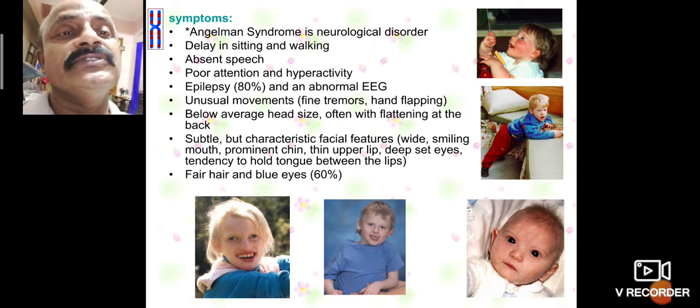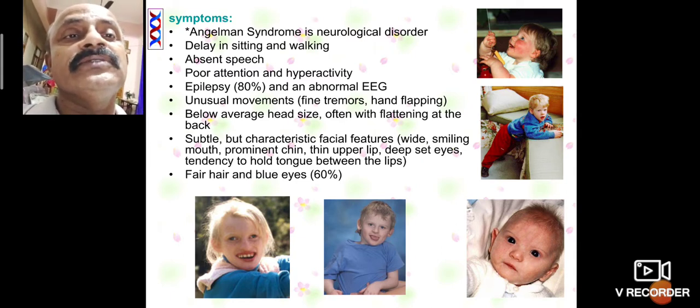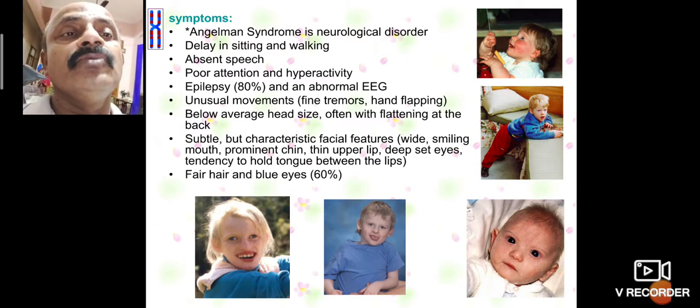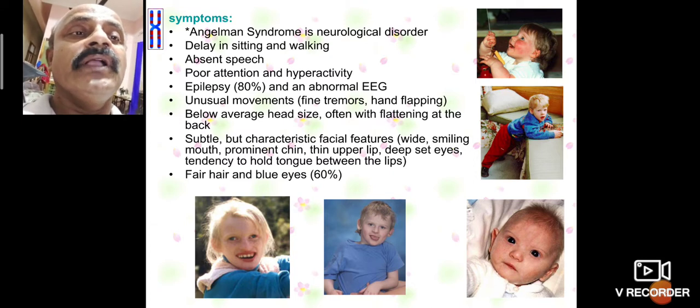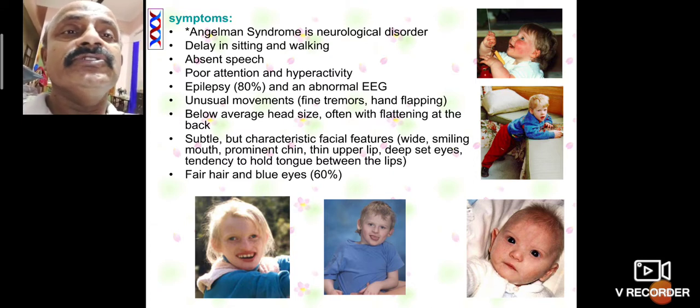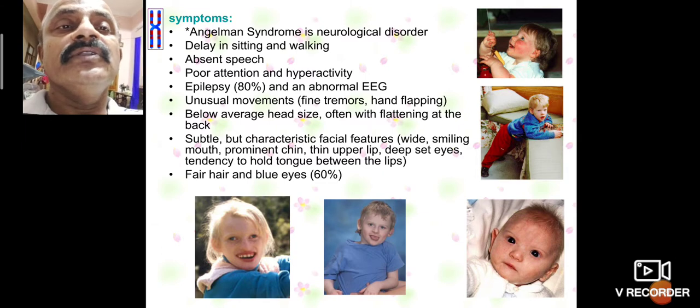The Prader-Willi syndrome shows poor attention and hypersensitivity. So epilepsy in 80%, abnormal, unusual movements, fine tremors. So bulging, averages head size other than flattened ears. So these are all also symptoms of chromosome 15.